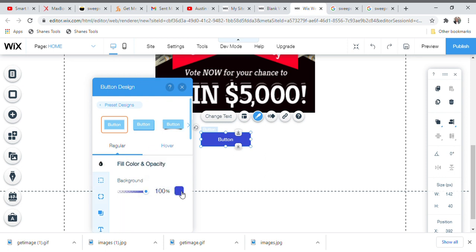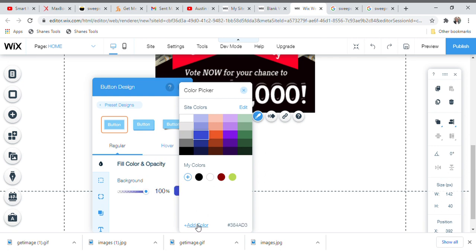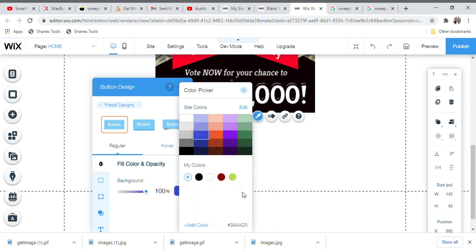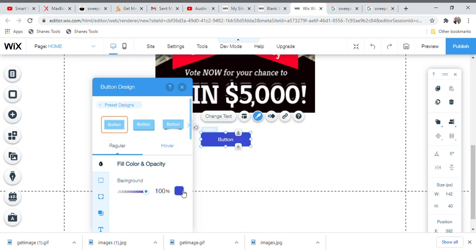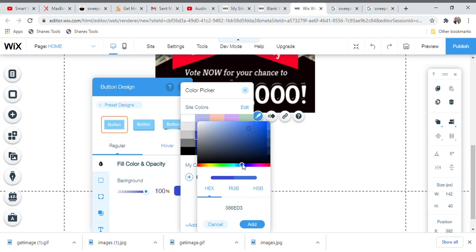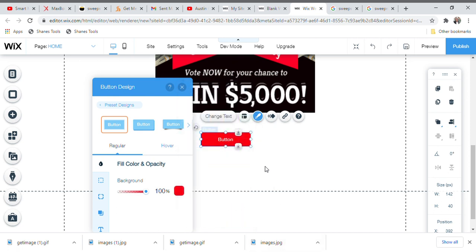Now we are going to change the color of this particular button. So if you prefer to use red, okay, for me red is okay for this design. You can put red on top. Now you see the button. Let us make the button red. Okay, so now you drag this one here and then you take this one up and you click on add. So guys, you see now the color of this particular button area has changed from blue to red.